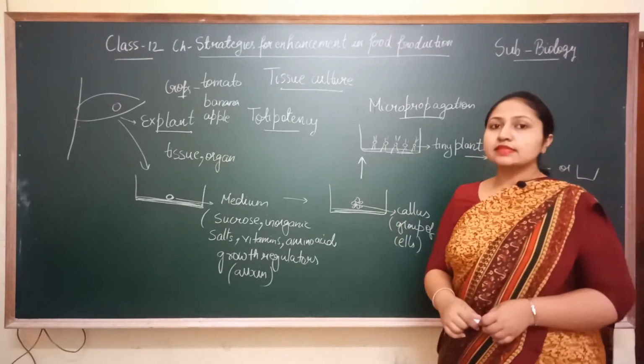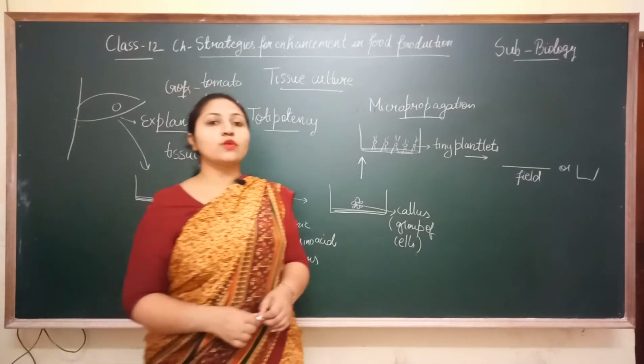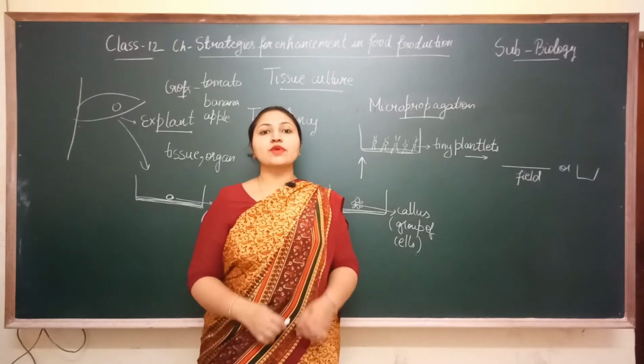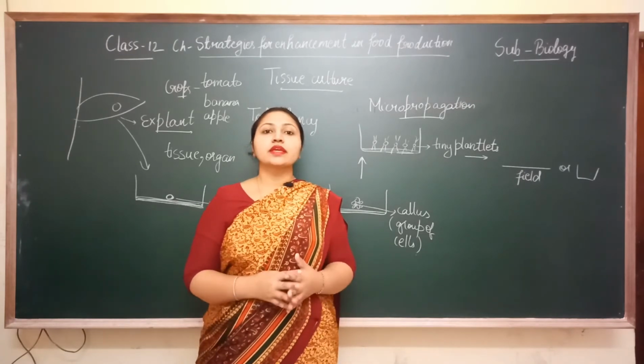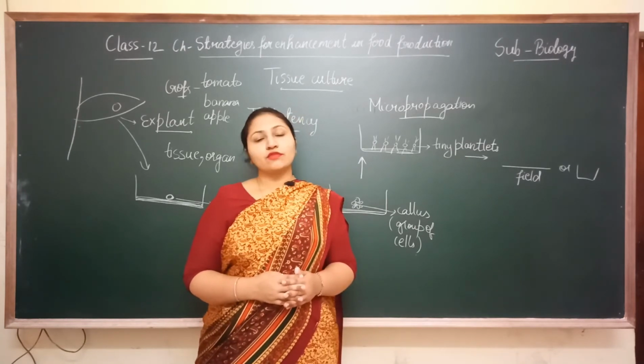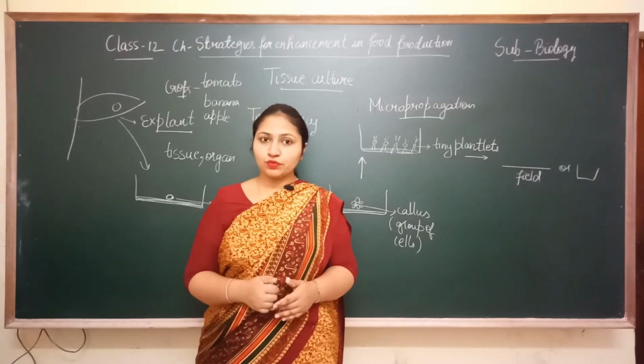Now let's discuss the advantages of tissue culture. What are the advantages of the tissue culture method? Tissue culture is a very fast technique. How? Because from tissue culture we can develop plants in a very few weeks.